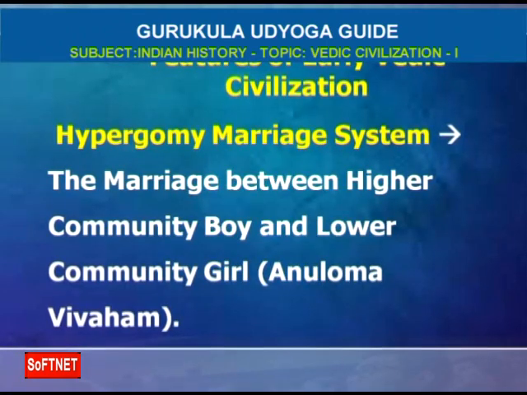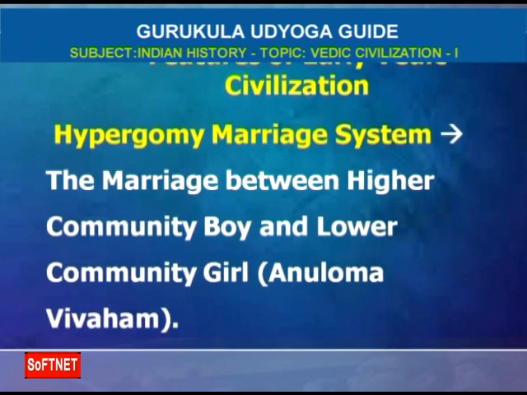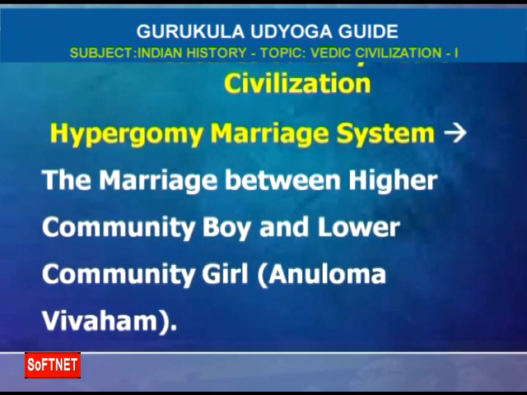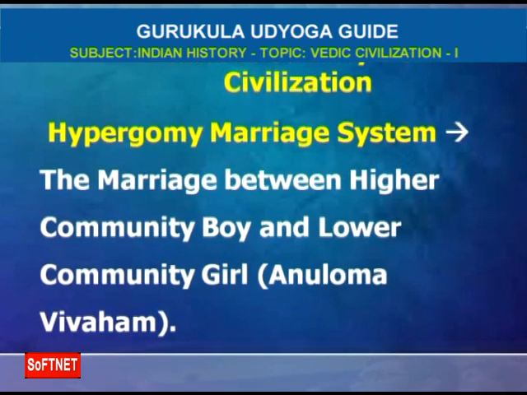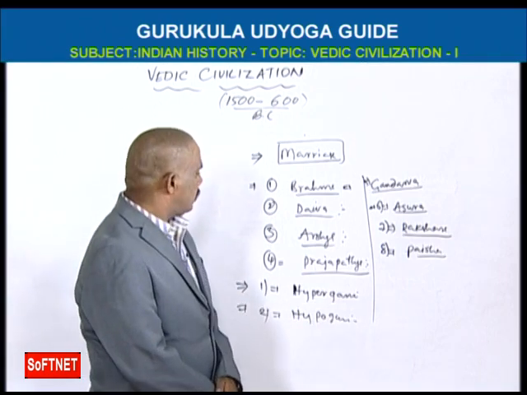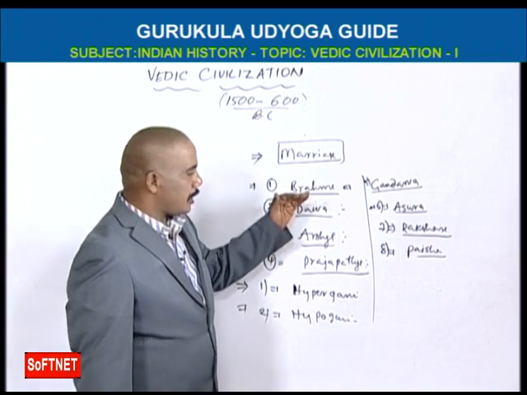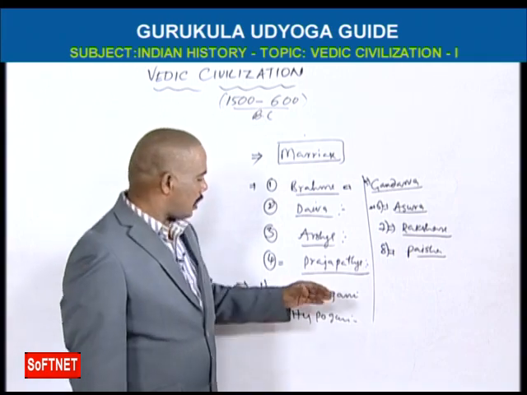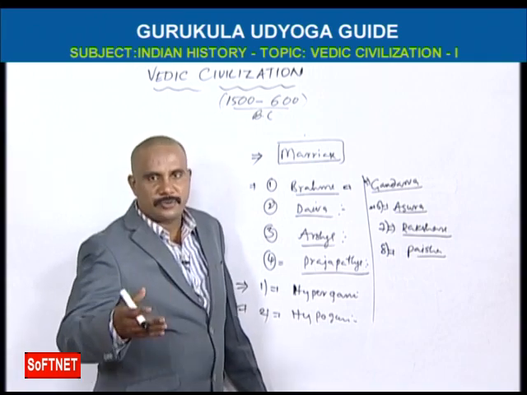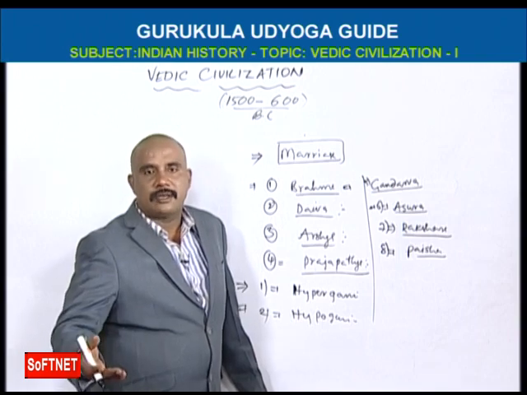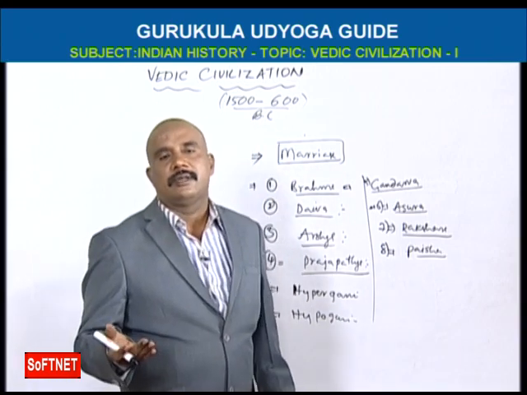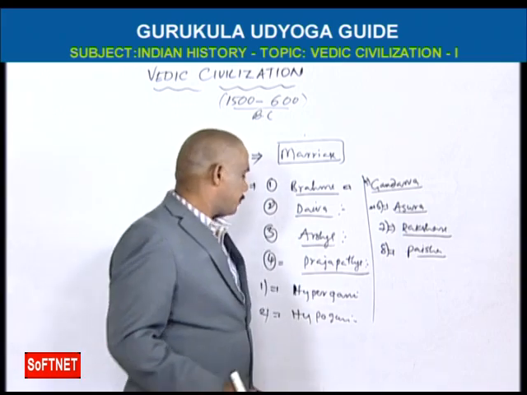Hypergamy means the marriage between an upper class boy and a lower class girl. That is called the hypergamy marriage system, Anuloma Vivaha Vyavastha. For example, a Brahmana can have marriage with a Kshatriya girl, Vaishya girl, or Shudra girl. A Kshatriya boy will have the marriage with a Vaishya or Shudra. This is called hypergamy, Anuloma.